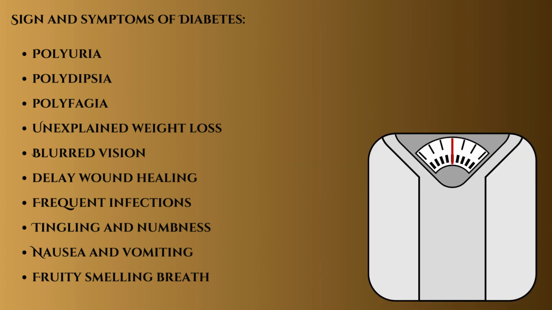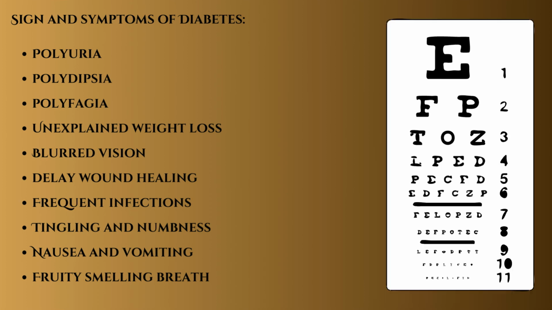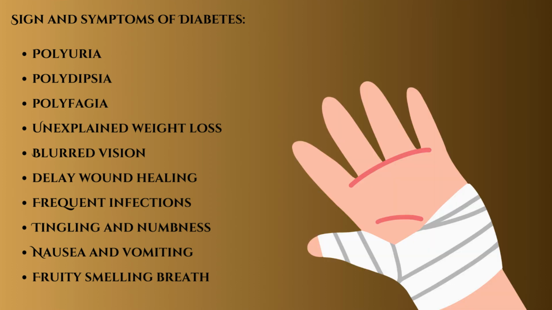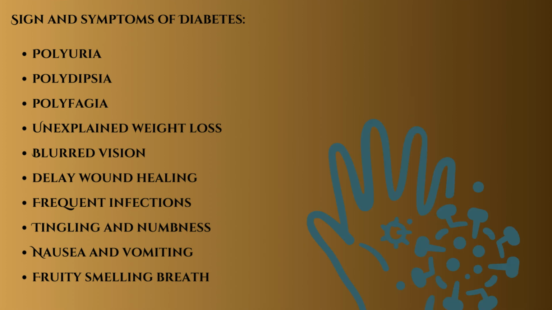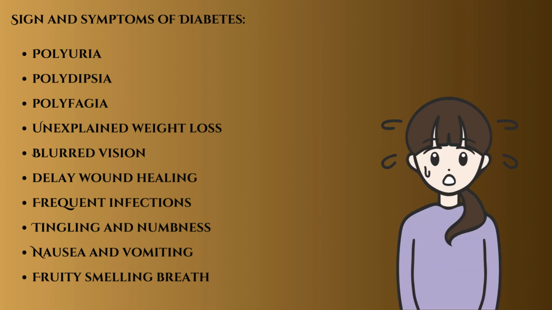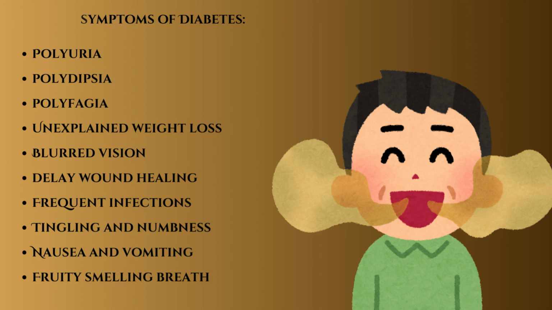Unexplained weight loss, more common in type 1 diabetes. The body starts breaking down fat and muscle for energy. Blurred vision, high glucose levels can affect the lenses of the eyes. Slow healing of wounds, cuts and infections take longer to heal. Frequent infections, such as skin infections, urinary tract infections, or fungal infections. Tingling or numbness in hands and feet, more common in long-standing type 2 diabetes, nerve damage. Nausea and vomiting, fruity smelling breath.